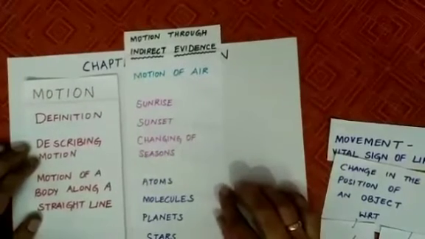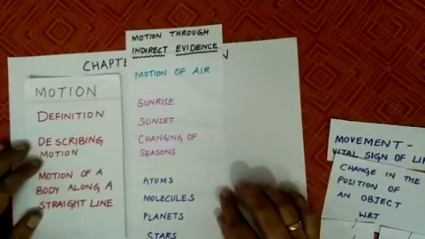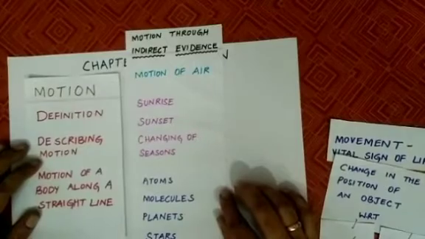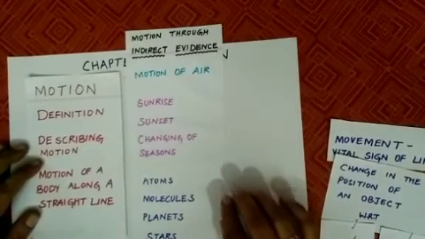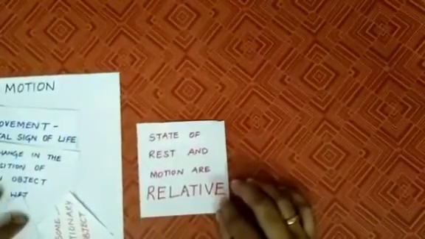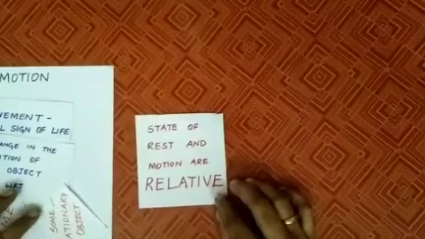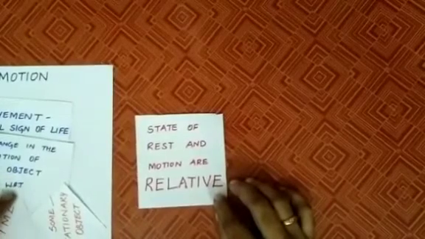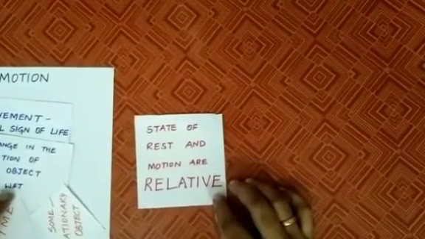And let us see that atoms, molecules, planets, stars and galaxies are in constant motion, right? So, we can just infer that the state of rest and motion are relative.